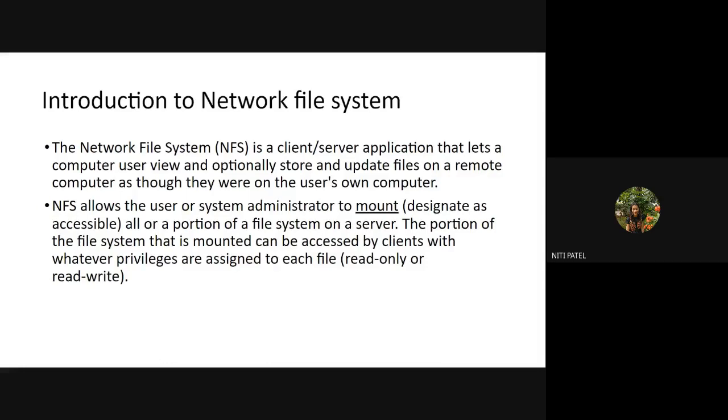So the user will not get every right. That is, we have 3 rights: read, write, and execute. Depending upon a file and its usage, the server will assign specific rights to that file, and then it will get transmitted to the client machine. So it might happen that some of the files will have all the 3 permissions, that is read, write, and execute, whereas some files will have only permission to read, but not to write and not to execute. So being a client or a user of that file, we always have to check first what the permissions are, and then depending on those permissions, we can use the particular file.